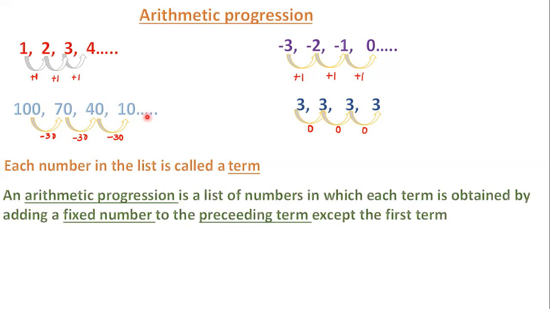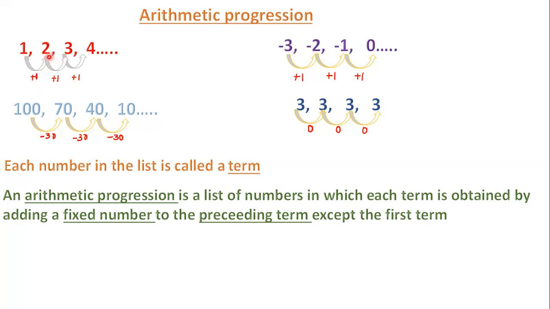Now what is arithmetic progression? An arithmetic progression is a list of numbers in which each term is obtained by adding a fixed number to the preceding term. Preceding term means previous term. In the first example, the fixed number is plus 1. The preceding number of 2 is 1.